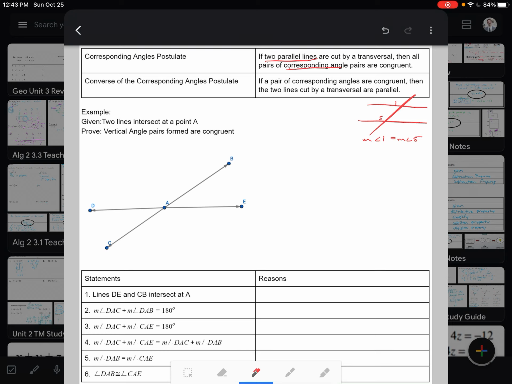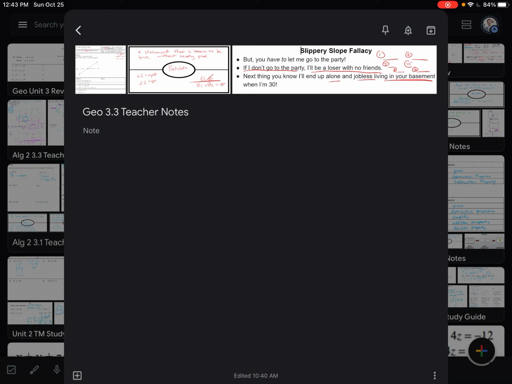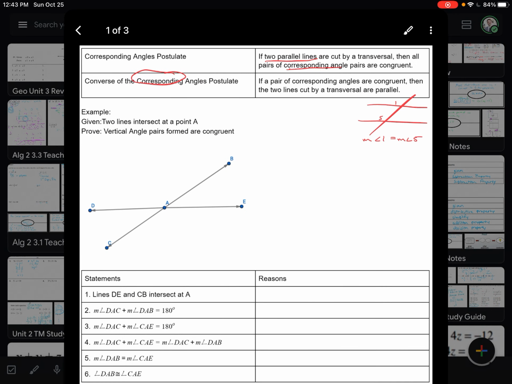That only works for corresponding angles, not for alternate angles and all those things. That postulate only applies to corresponding angles. So if we think back to where we started, a few lessons ago when we were talking about why those lines weren't parallel and why we couldn't prove it, we needed to have corresponding angles for that to be true. We just didn't have those.